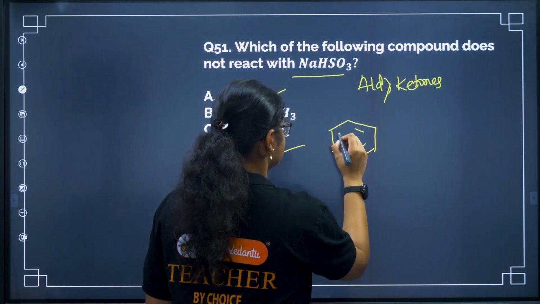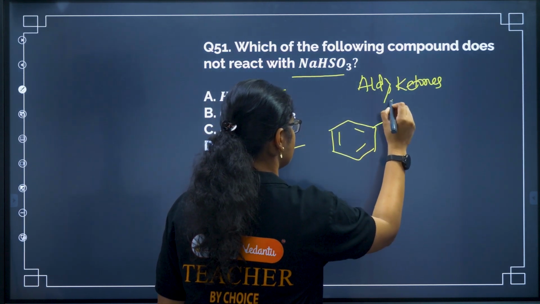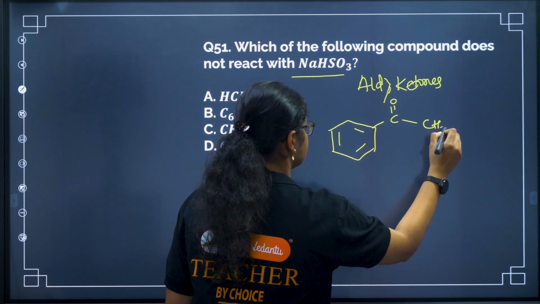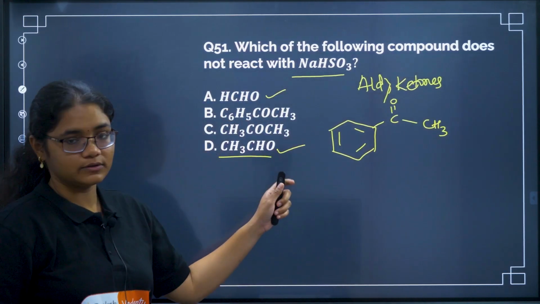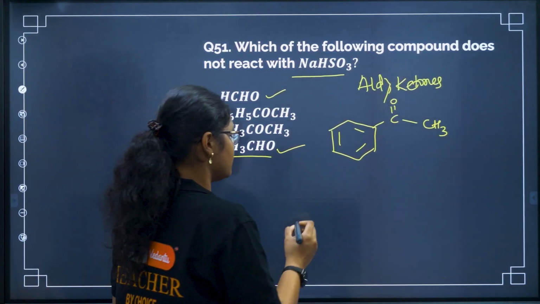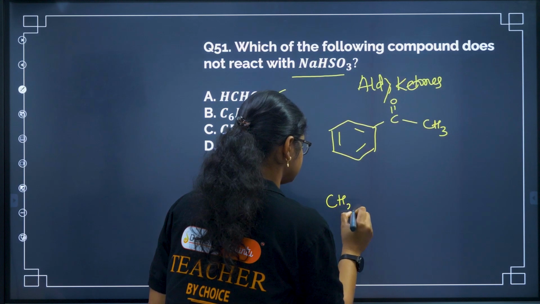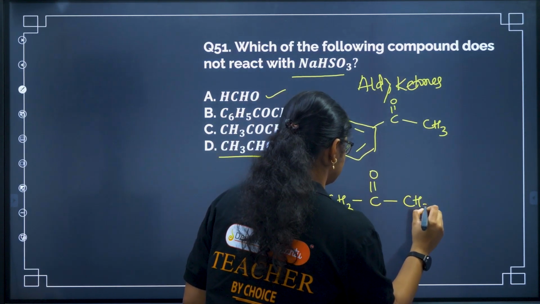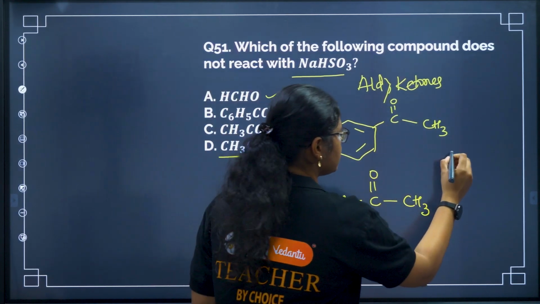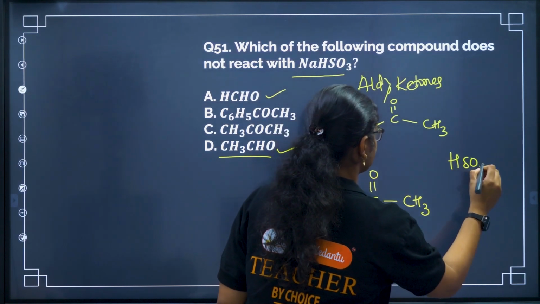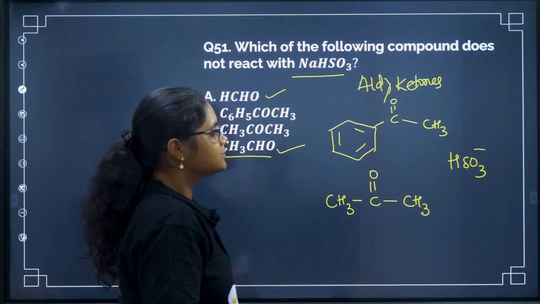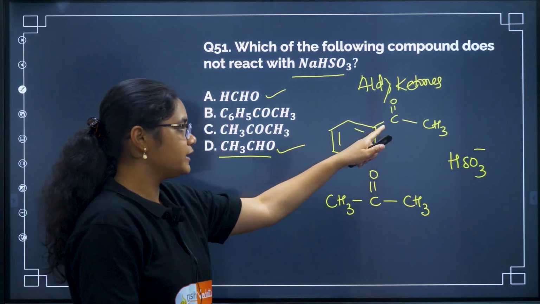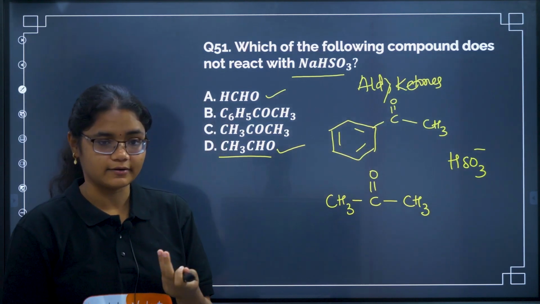So we have a benzene ring here, C6H5COCH3, and another compound is CH3COCH3. Now NaHSO3 is a nucleophile which will react, right? So what is the condition? The carbonyl carbon should be more electrophilic to react.